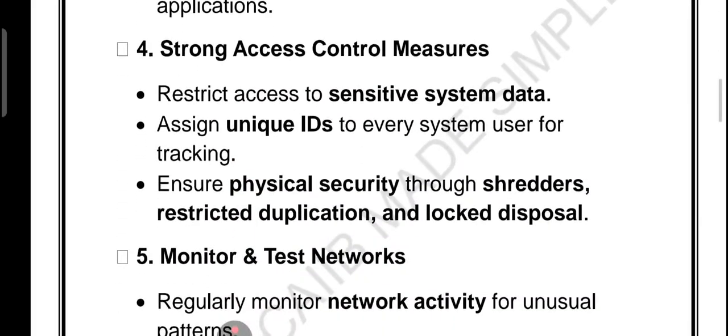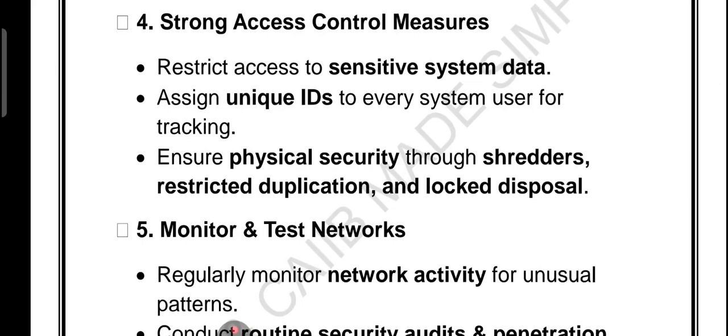Now we have strong access control measures. We have already covered the three PCI DSS principles. Now let's finish the rest. Right, fourth one is the strong access control measure. Only authorized people should get sensitive card data. Every user must have a unique ID so their actions can be tracked. And don't forget the physical safety like shredding documents, locking the disposal bin, and restricting duplication.